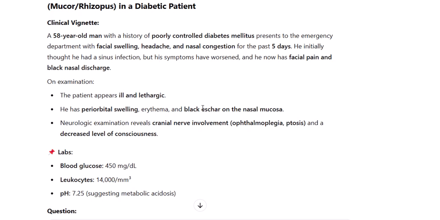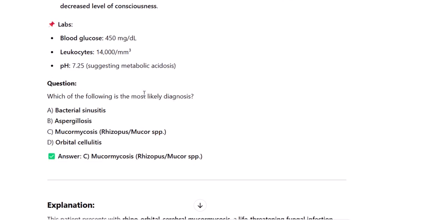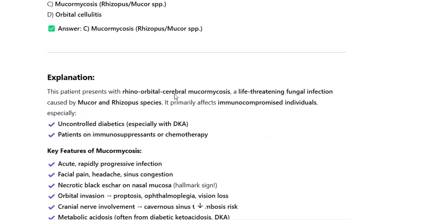Labs: blood glucose, 450 milligrams per deciliter. Leukocytes, 14,000. pH, 7.25, suggesting metabolic acidosis. Question: which of the following is the most likely diagnosis? A. Bacterial sinusitis. B. Aspergillosis. C. Mucormycosis, Rhizopus Mucor species. D. Orbital cellulitis. Answer: C. Mucormycosis, Rhizopus Mucor.